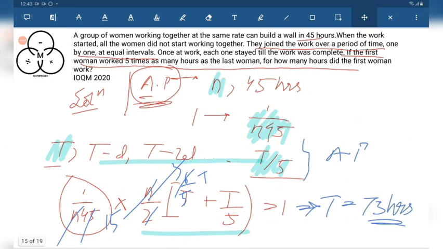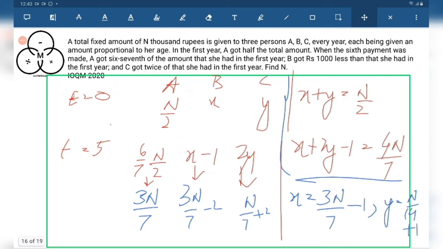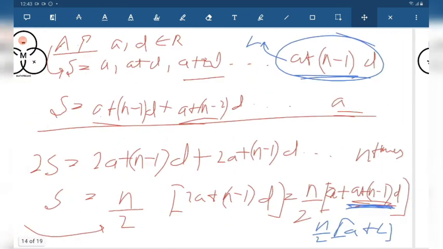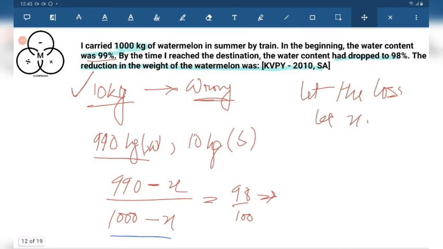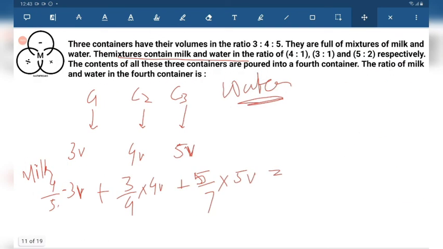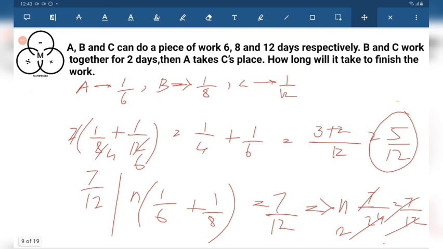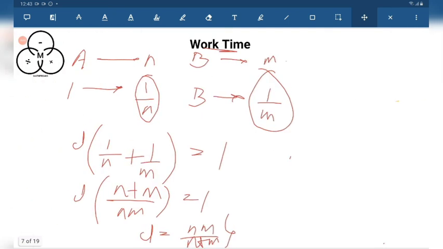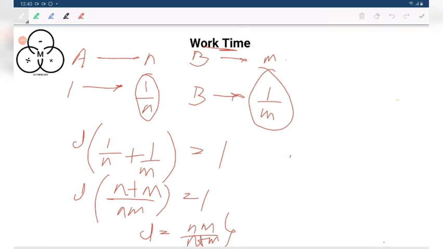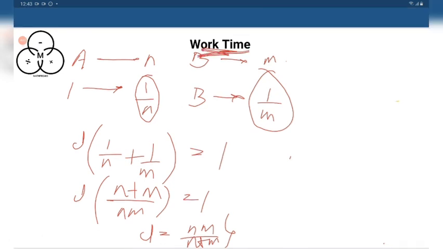So these were some typical and good questions involving the concept of arithmetic progression in ratios. There is only one concept, ratio. So these are very good problems and this was the tricky problem that most of us will often solve in a wrong way. These were some examples of common problems that appear in board examinations. So all the concepts regarding ratio and proportion, work time, you can solve the problems of pipe and cistern using this concept of work time have been discussed. So we are over.